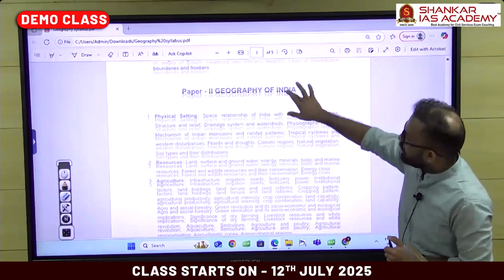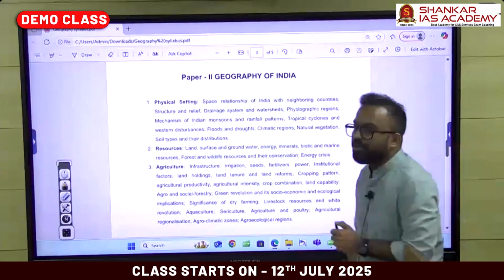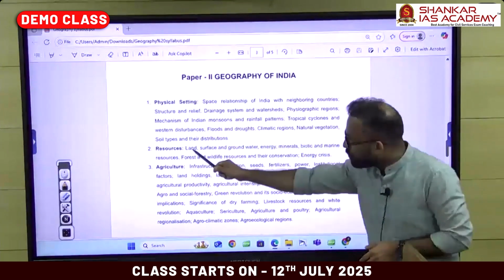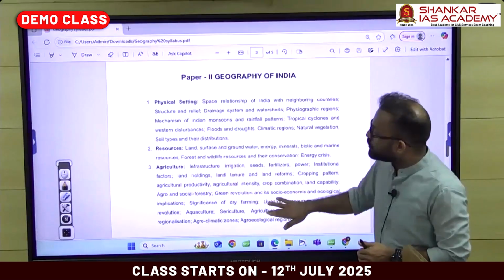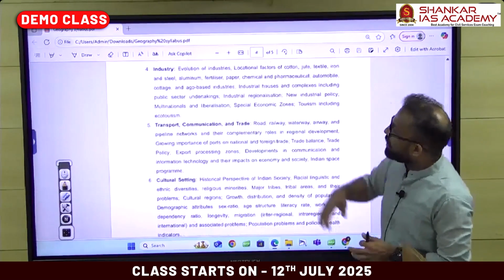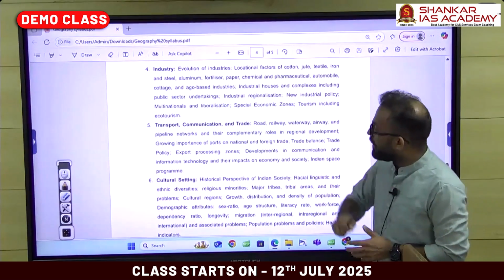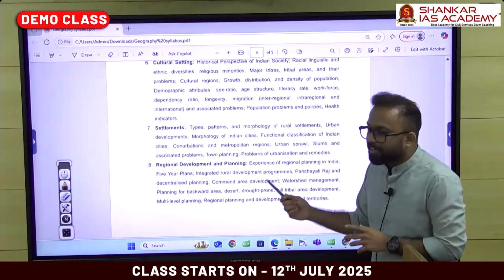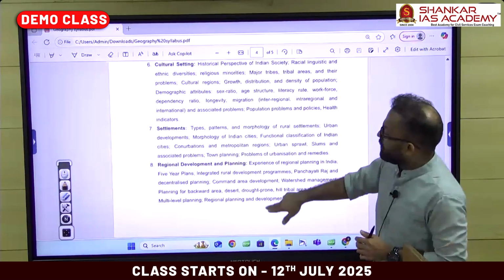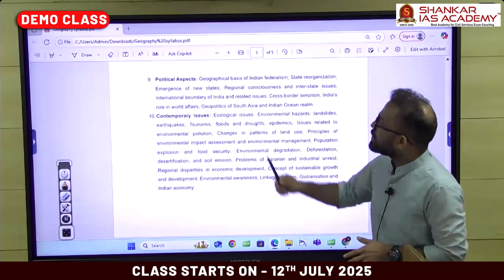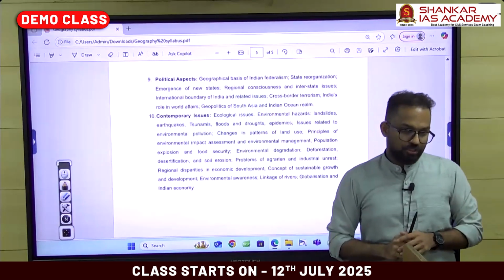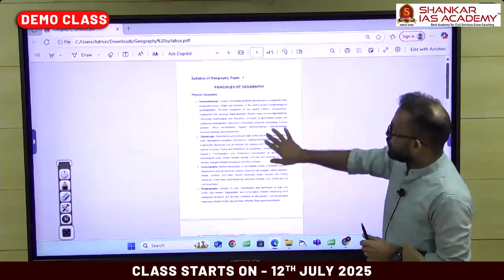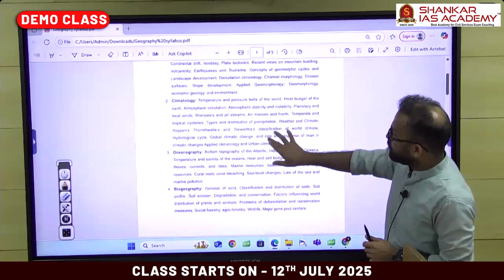Next one, regarding paper 2, that is the geography of India. There again you can see physical settings of India, resources of India, agriculture of India, industry, transportation, communication and trade, cultural settings, settlements, regional development and planning, political aspects, contemporary issues. So this is all about the syllabus of paper 2. So this covers the entire syllabus of geography.